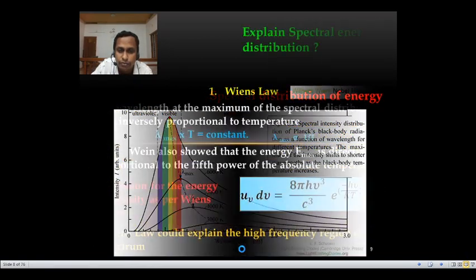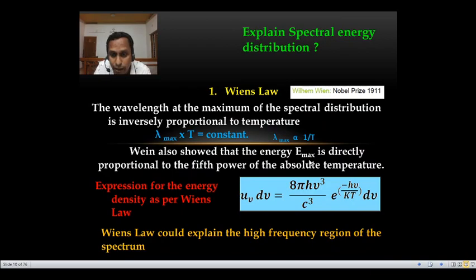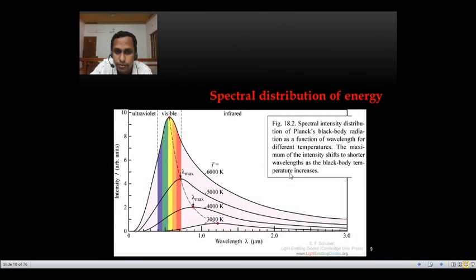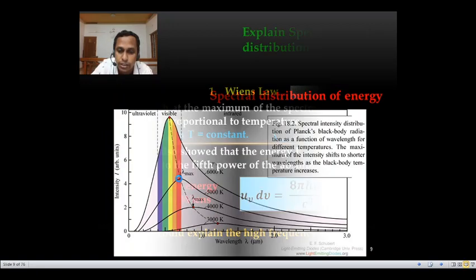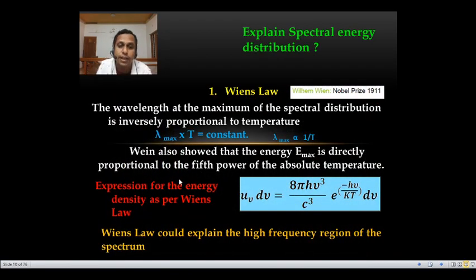But here Wien proposed E max, the energy corresponding to lambda max at this point, is directly proportional to the fifth power of absolute temperature.